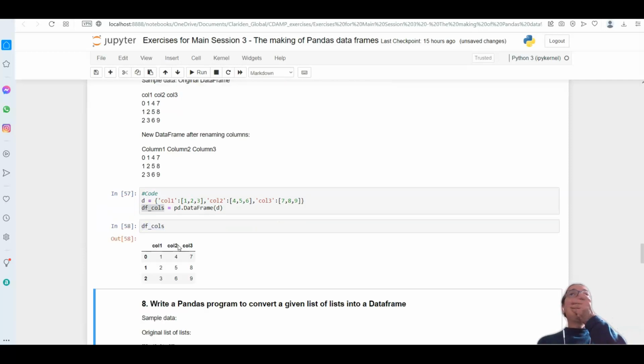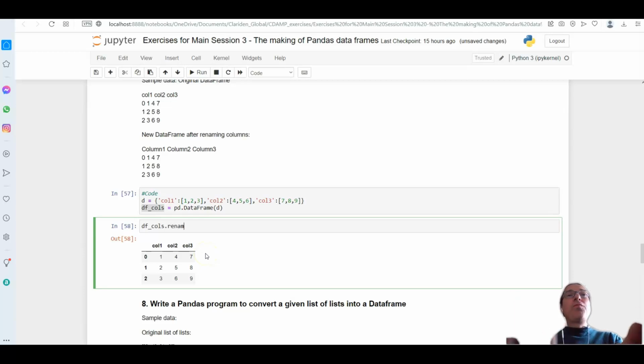And my problem is renaming this. For rename, I have the method rename, where I can say columns, and then a dictionary of from and to. So I'm going to rename column 1 to col 1.